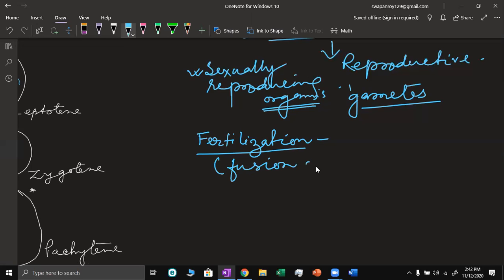Fusion of gametes. And gametes are what?